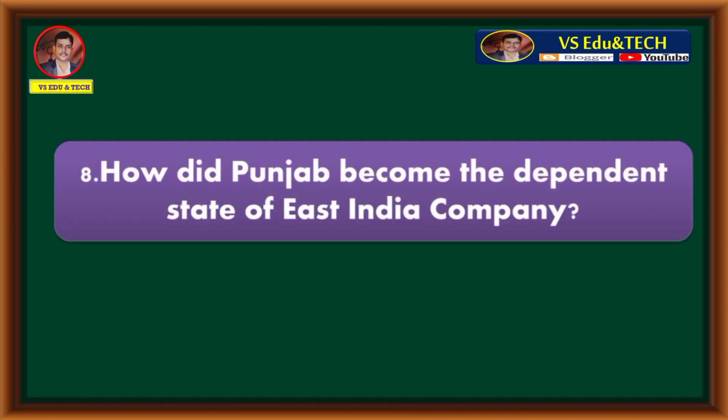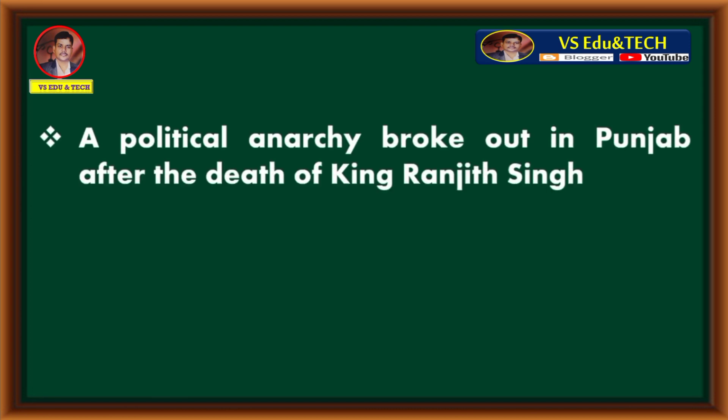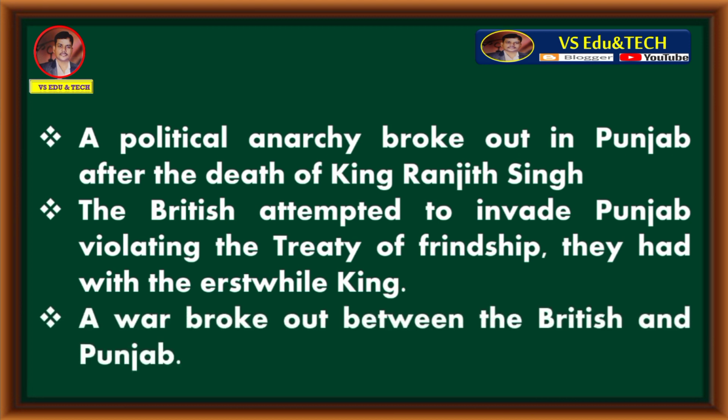Question number 8. How did Punjab become the dependent state of East India Company? A political anarchy broke out in Punjab after the death of King Ranjit Singh. The British attempted to invade Punjab, violating the treaty of friendship they had with the erstwhile king. A war broke out between the British and Punjab.